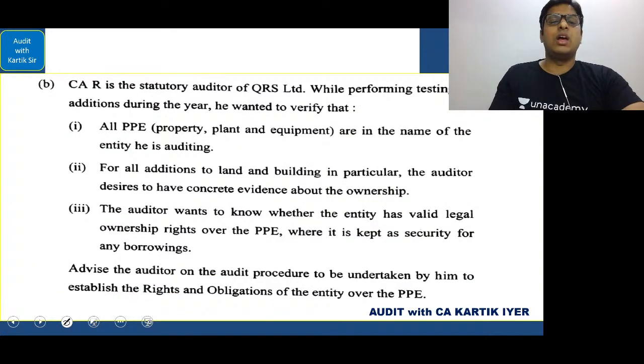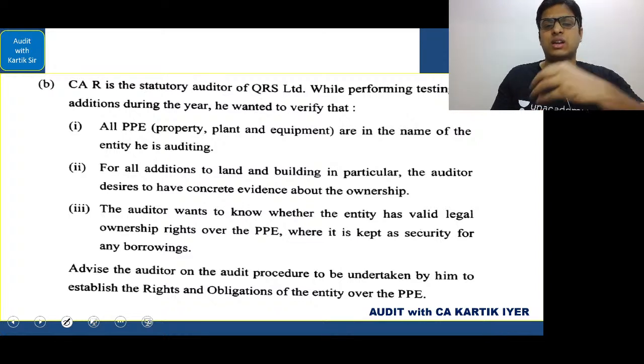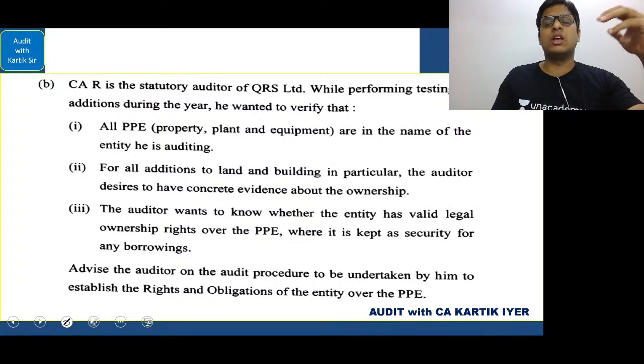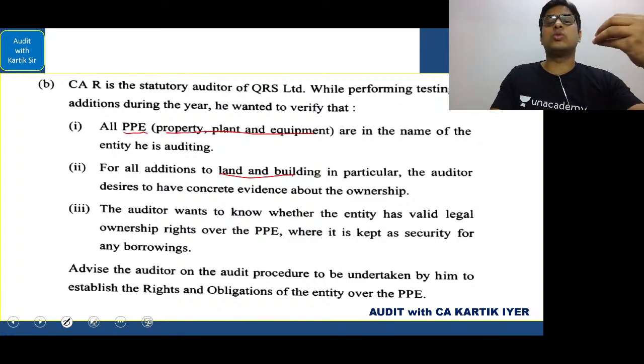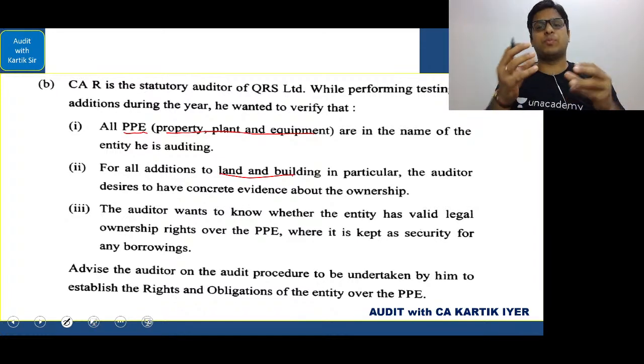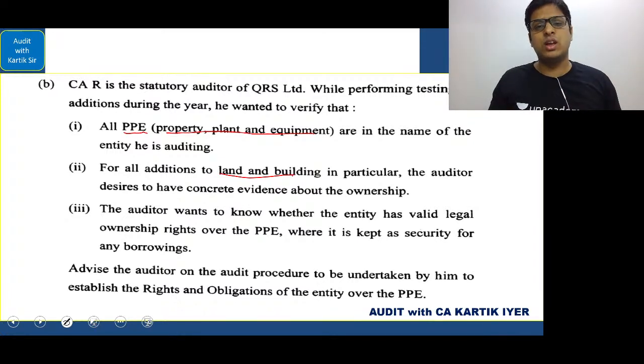Everyone very clear? Now, of course, we have learned some answers using songs. We are wondering, will Kartik Sir sing the song again? The answer is yes. But however, you know that we had done the answers to these questions which are given here. The auditor's duty in relation to property, plant, equipment, land and building, all these things can be done through the way of an answer. I told you how to write the answer. I told you how to analyze the points. Now remember the 58 points one. So we will be doing that. But I have one more thing to tell you.